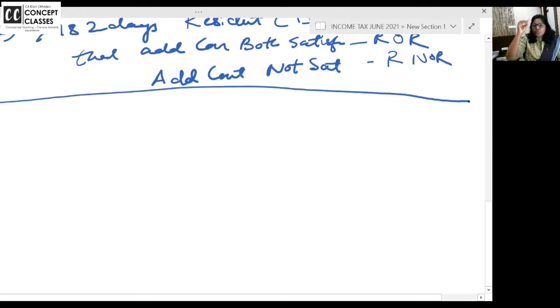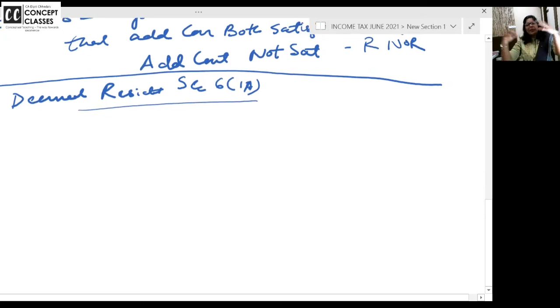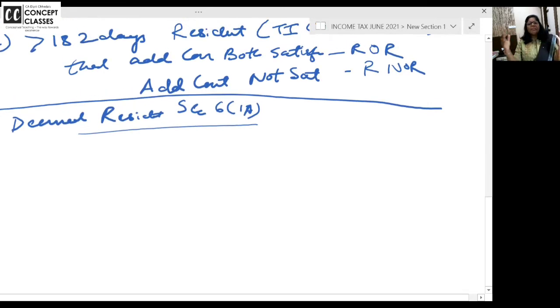I'll read out from the Word document also, but I want to explain now, and that is the concept of deemed resident. Deemed resident from this financial year, section 6, subsection 1A. Now this is a beautiful concept. If you are not paying tax in any other country and you are earning more than 15 lakhs, then we treat you as resident, pay tax in our country.